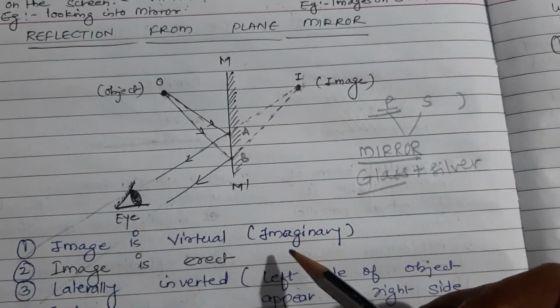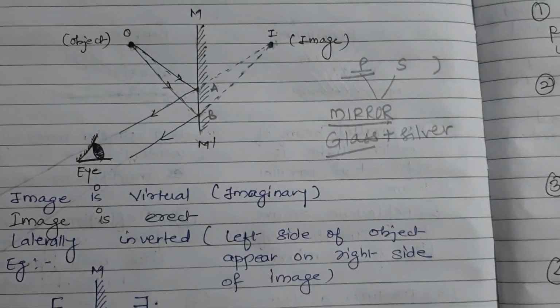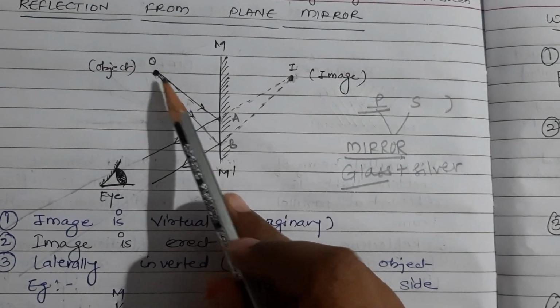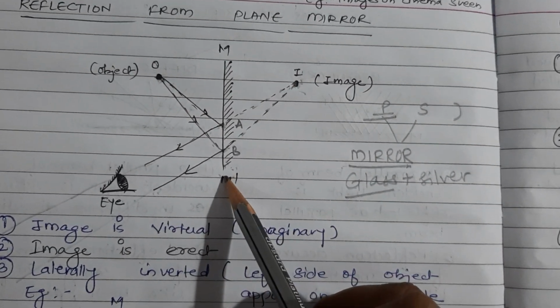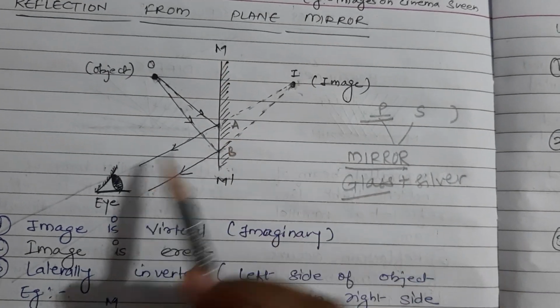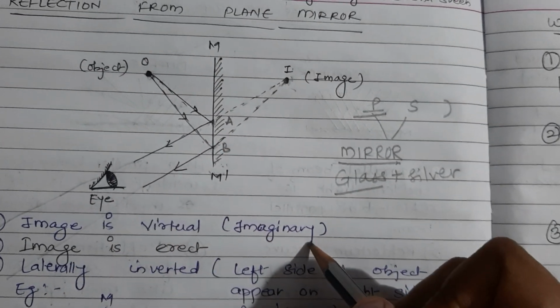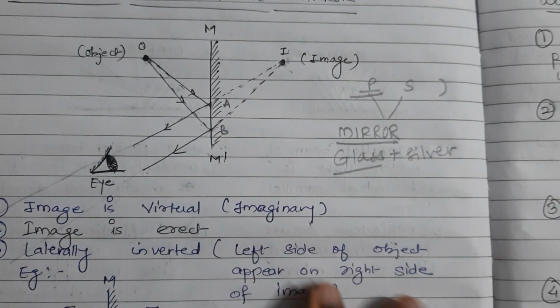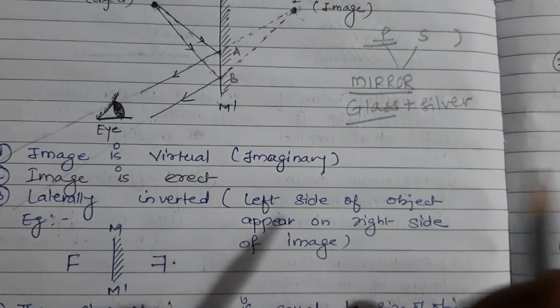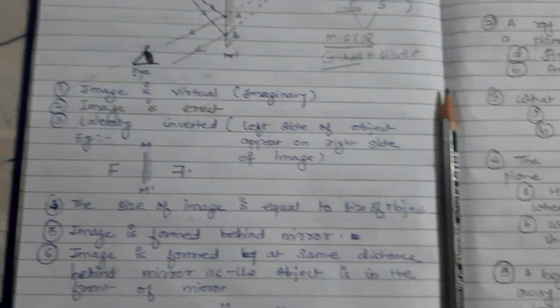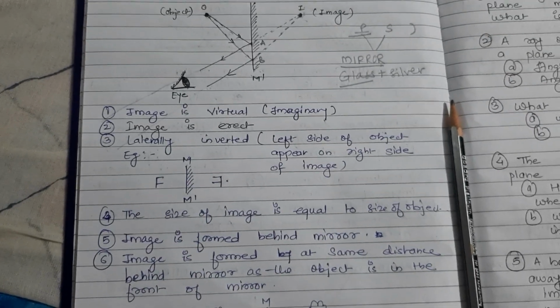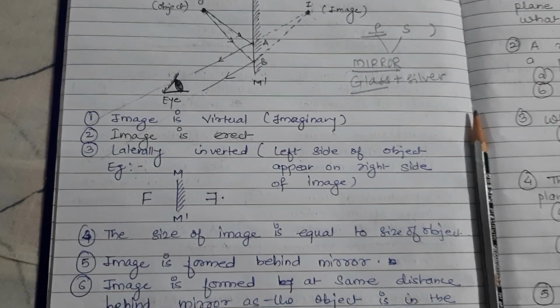When we are talking about the image formation, always the image is virtual when we see in the plane mirror. So image formation by the plane mirror is virtual, means imaginary. You cannot find it real. It is erect. Suppose you are seeing yourself in the plane mirror, you will find in the dressing tables of your cupboards, right?